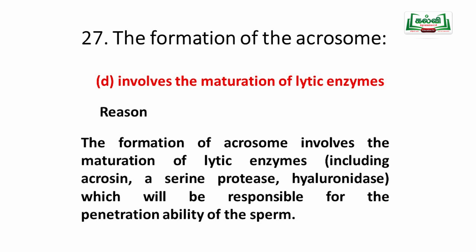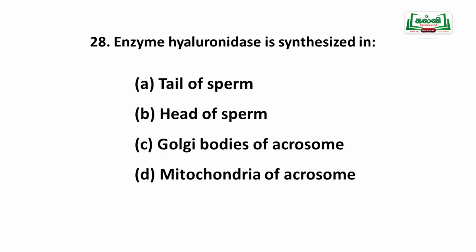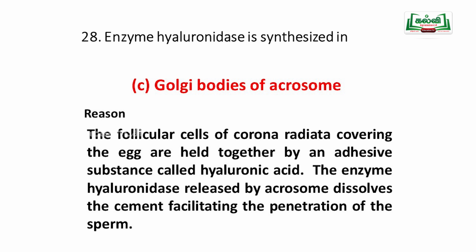What is called lytic enzyme? It includes acrosin, serine protease, and hyaluronidase. All these are important, which are responsible for the penetration ability of the sperm. Then the enzyme hyaluronidase is synthesized in the Golgi body of the acrosome.